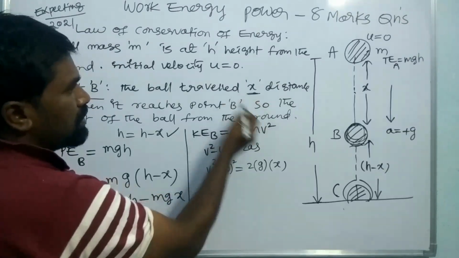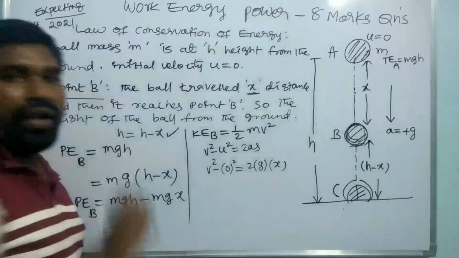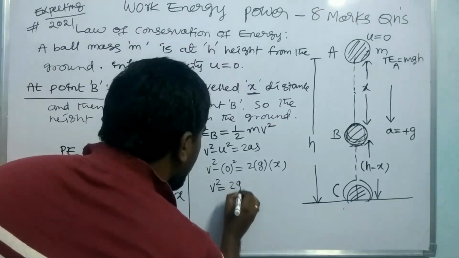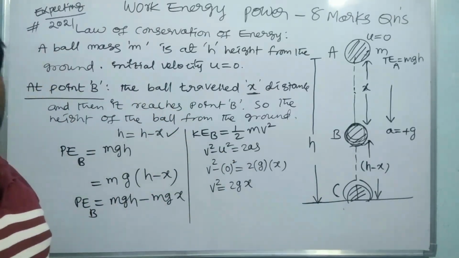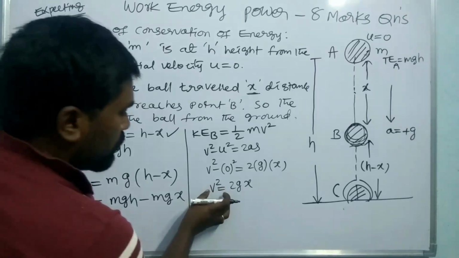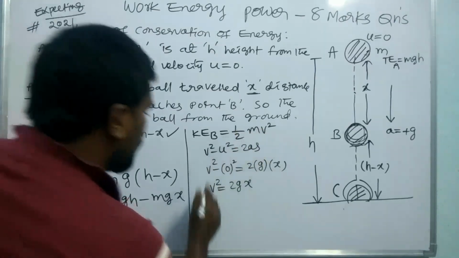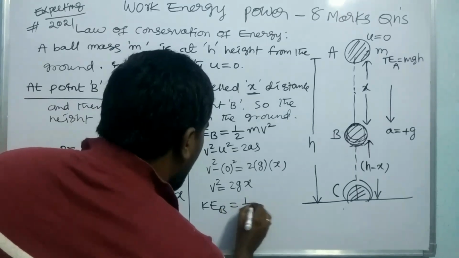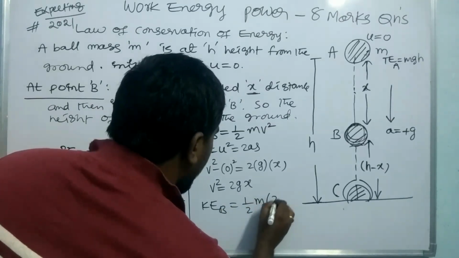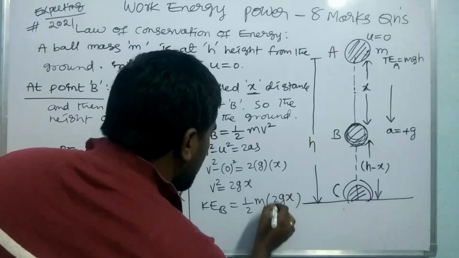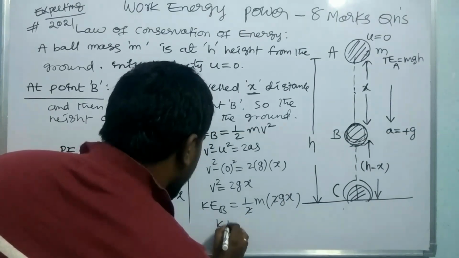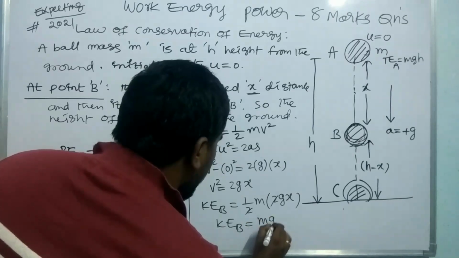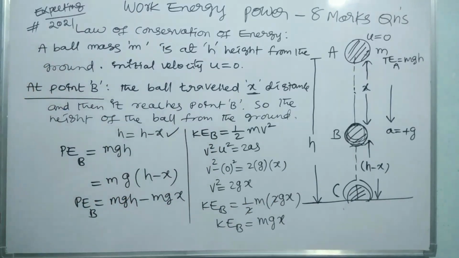So it displaces x distance from the point A. Therefore v square is equal to 2gx. Hence we substitute the v square value. Therefore KE at B is equal to half m v square, nothing but half m into 2gx. So 2 gets cancelled. KE at B is equal to mgx.